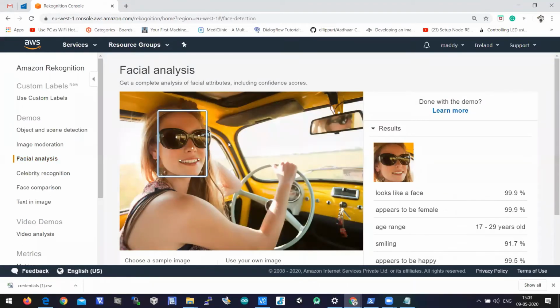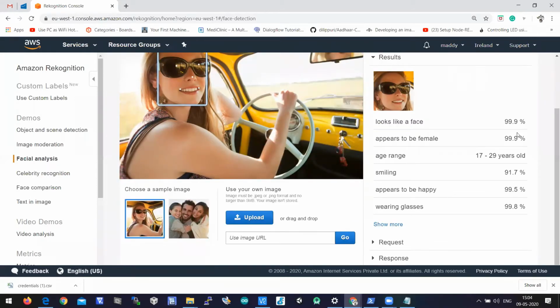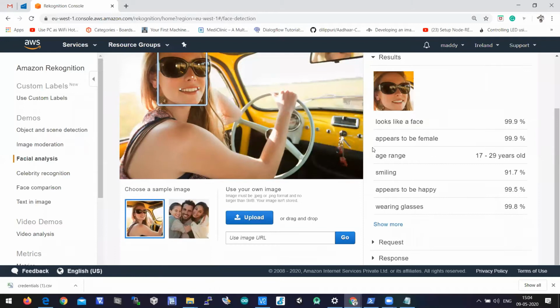If you look at this particular image, which is given to the Amazon Rekognition service, it is trying to identify, and you can see the probability ratio here. It says the image looks like a face, 99.9% appears to be a female, which means the gender has been classified.